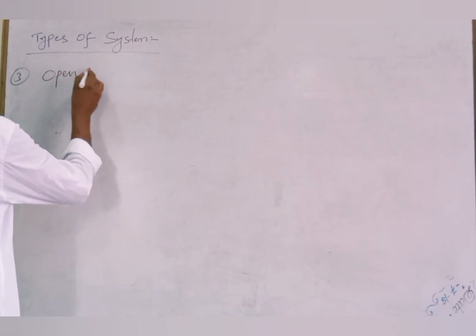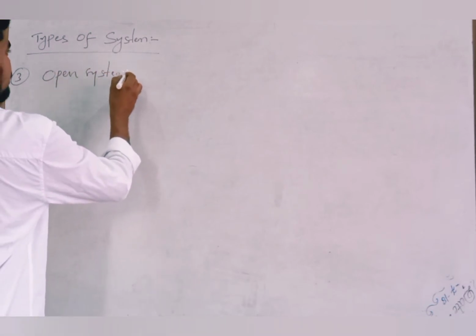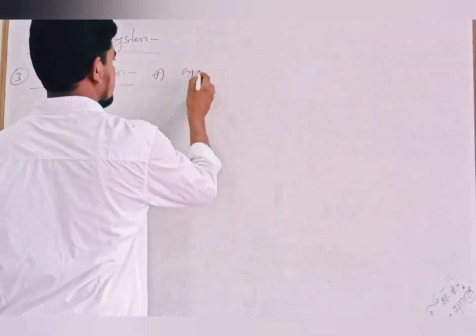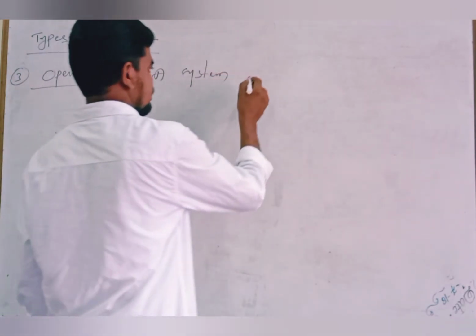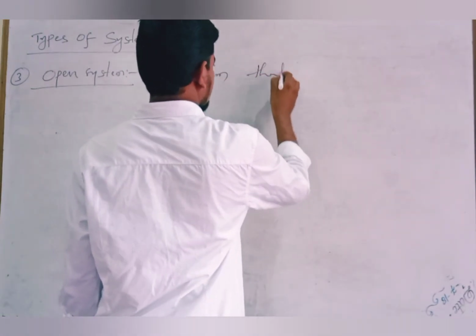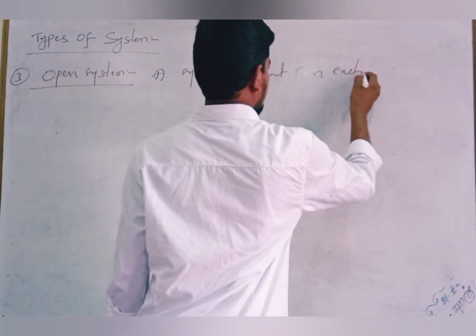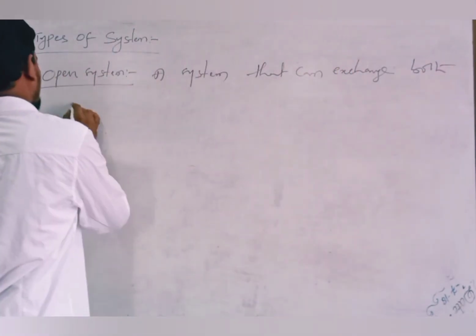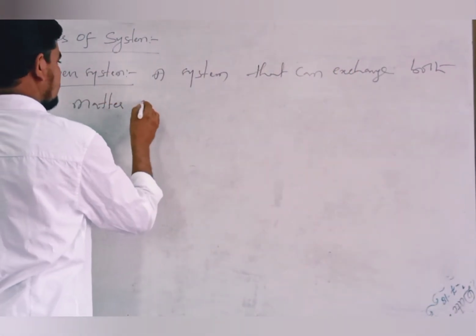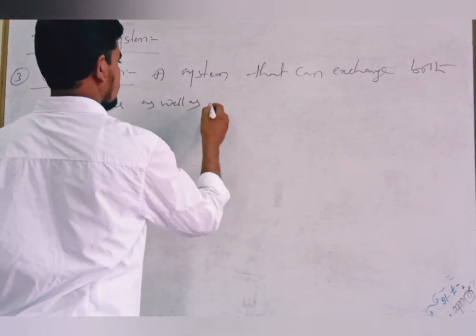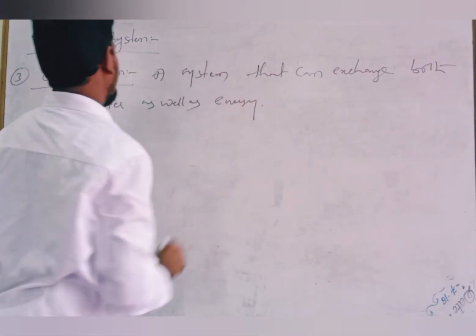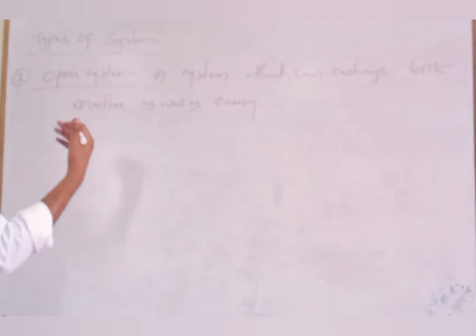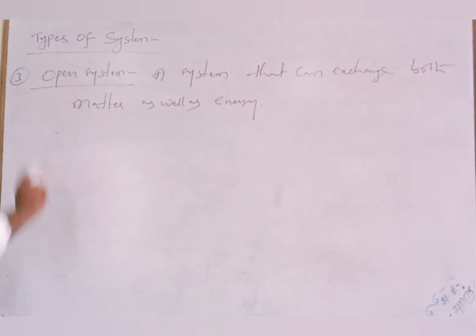Open system. Okay, an open system is a system that can exchange both matter as well as energy. Okay, what is an open system? A system that can exchange both matter as well as energy is called an open system.